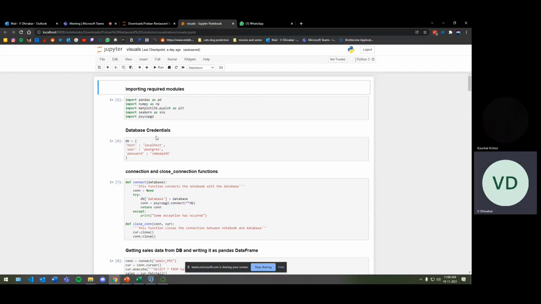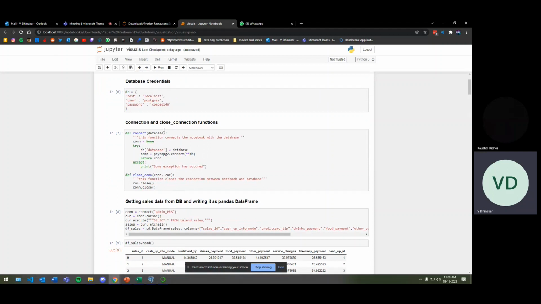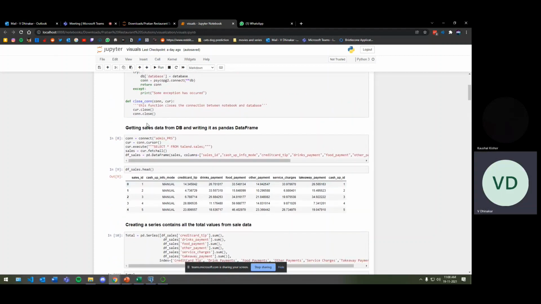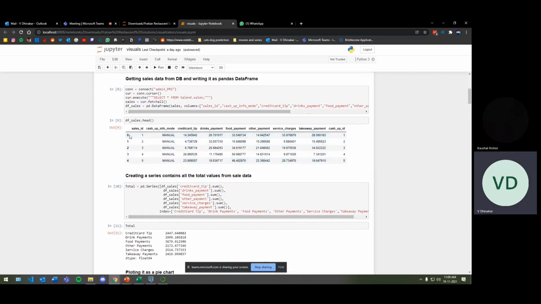So here are the database credentials. Then we are making the connection. These are the functions which are used to make connections with the database. So we have specified the database name. Okay, and here is the function, the code for getting the sales data. So from PostgreSQL, select everything from the sales table, and we are writing it as a data frame. So we can see the data frame here.